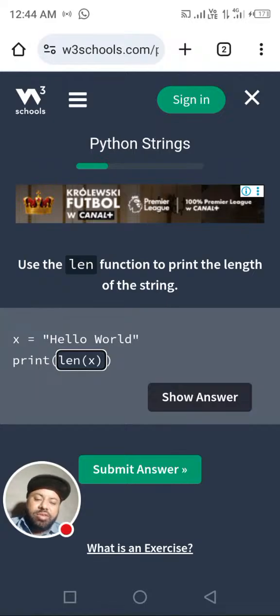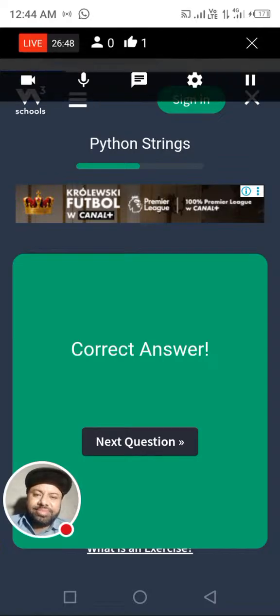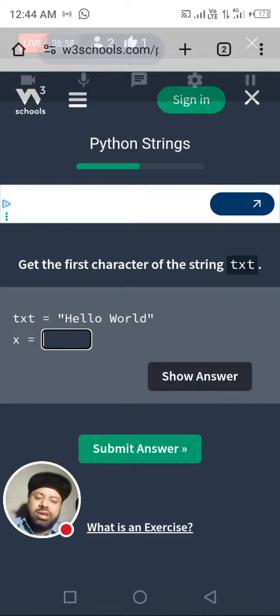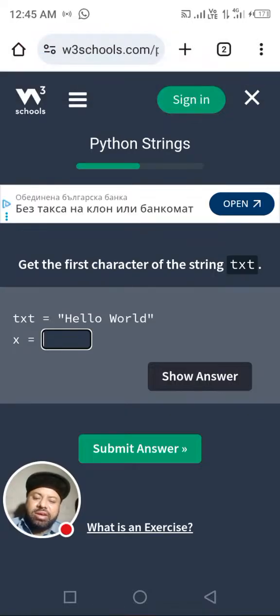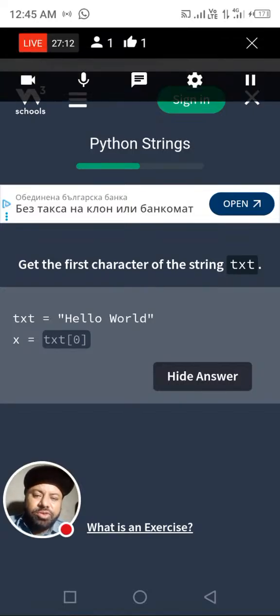Here x is hello, in small. Get the first character of the string text: we will write text of 1, and it will print it out, like that, text of 0, and it will print faster. So you can attempt the next question yourself. It is an assignment for you. So we are quitting this exercise.